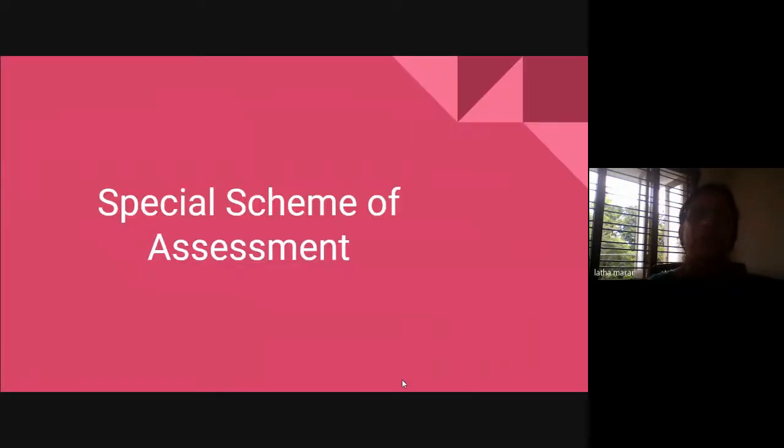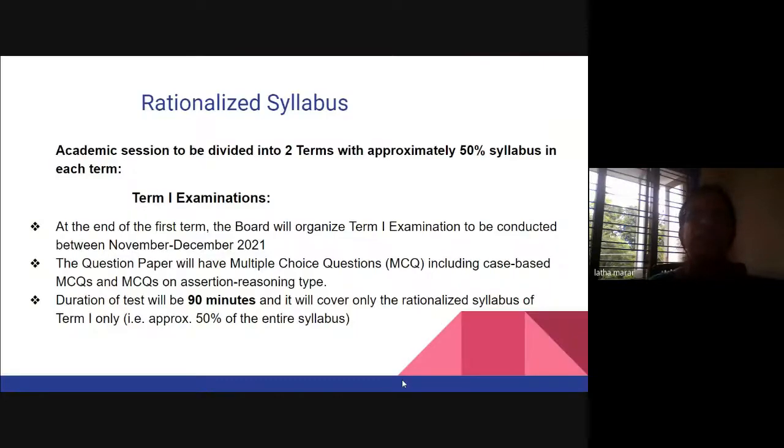Now this year, as you all know, there's a special scheme of assessment, which is a rationalized syllabus divided into two terms, with 50% of the syllabus in each term. For the term one examination, all of us have got the date sheet, and we are preparing our students. The paper is of 90 minutes duration.